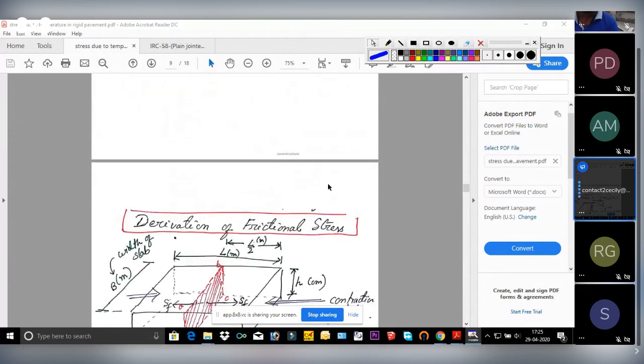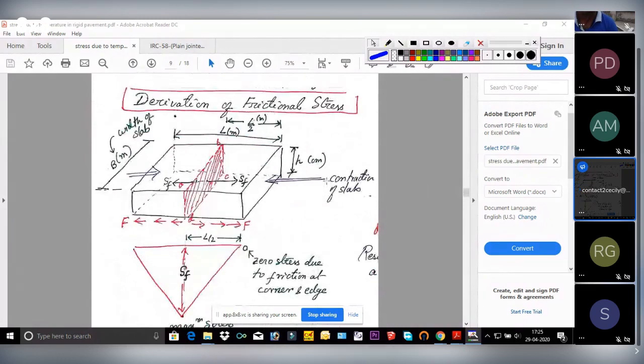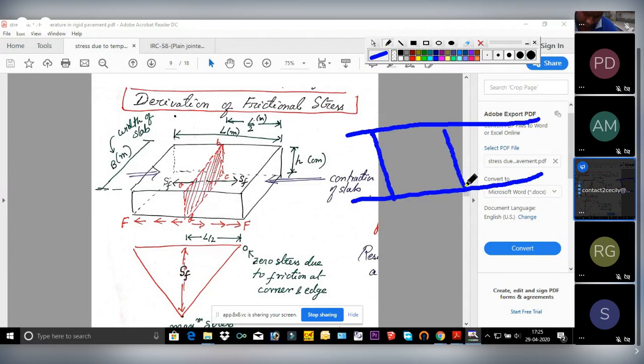Now how is it derived? How do we get this formula? Suppose this is the slab I'm talking about. Suppose this was your pavement and it was made up of slabs like this. We are extracting this slab and showing it in 3D.